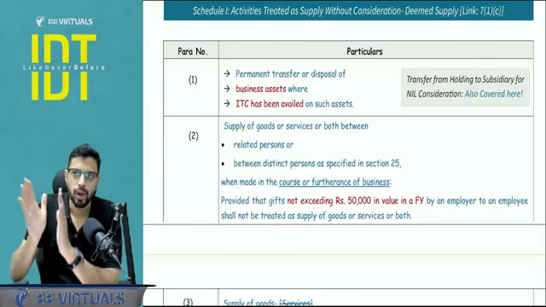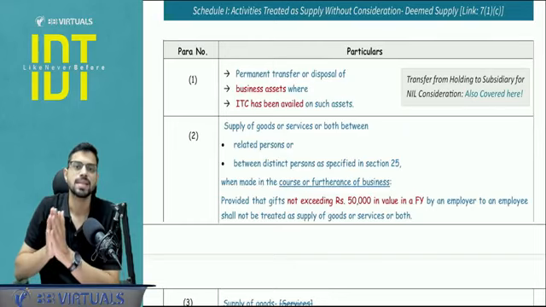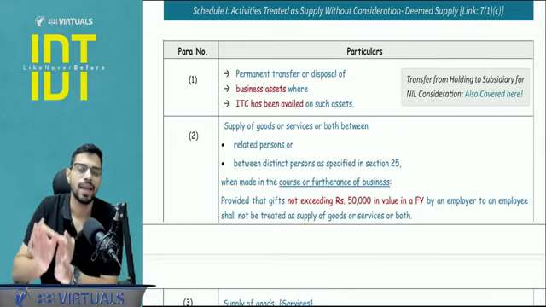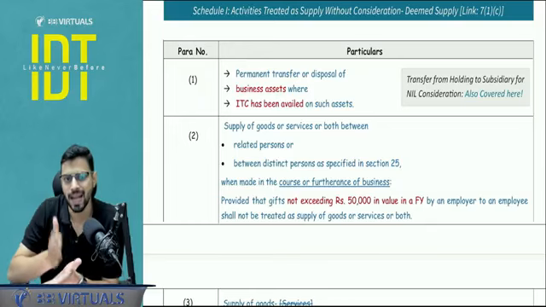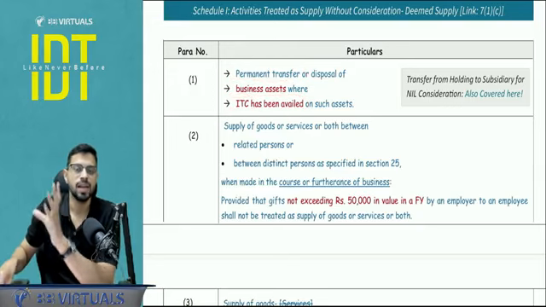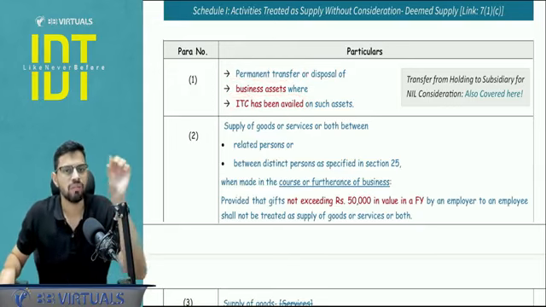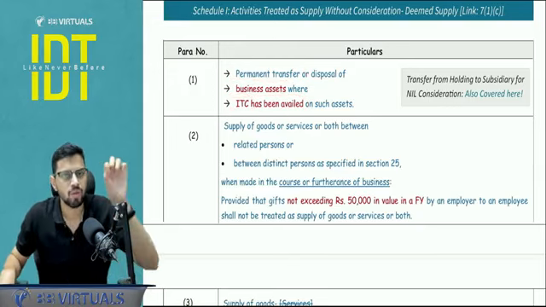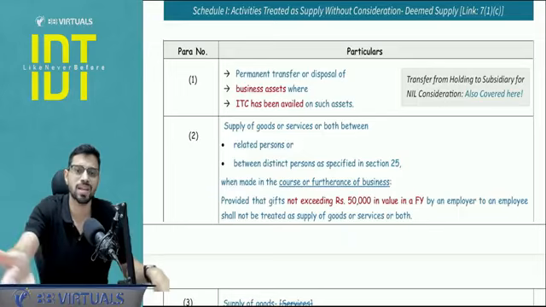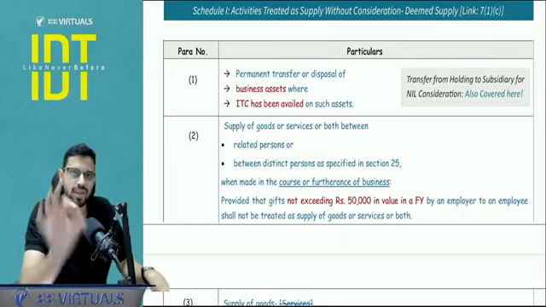Paragraph number 1, I don't care who is the supplier, I don't care who is the recipient. What is happening in paragraph number 1 is the supplier is disposing of his business asset on which ITC has been availed. So there is a permanent transfer or disposal of business assets on which ITC was availed. Here Nirmala Tai, the finance minister, is saying to me, Mr. Valimbe, we gave you the ITC on the business asset so you could set it off with your output tax, but now you are permanently disposing it off without any consideration. So no, not done, Mr. Valimbe. Now you have to consider it as a supply even without consideration.